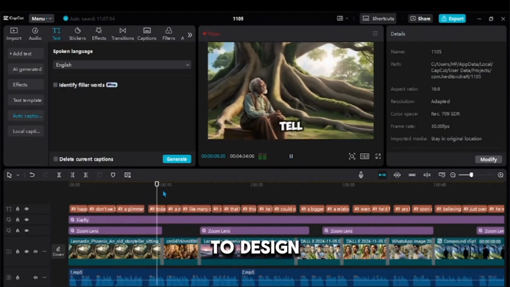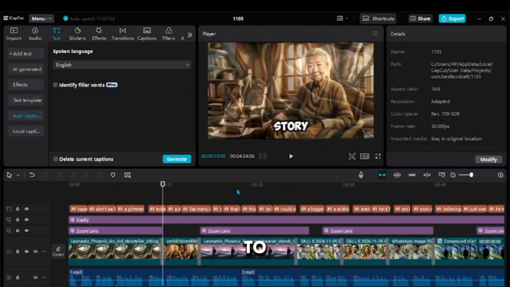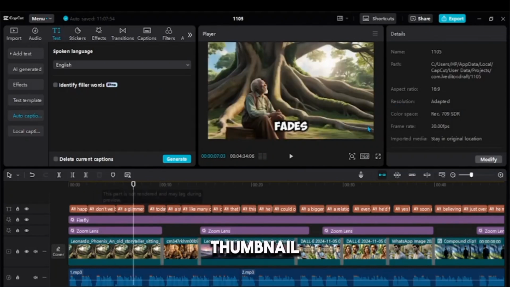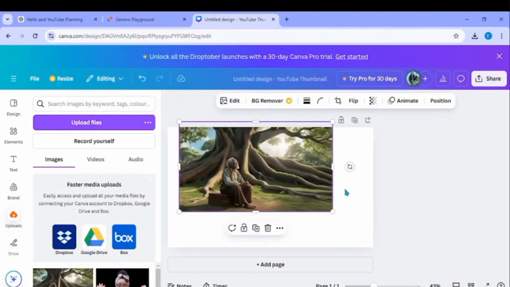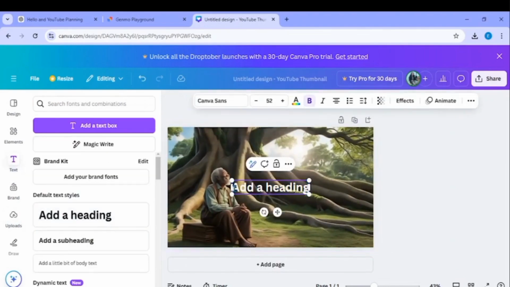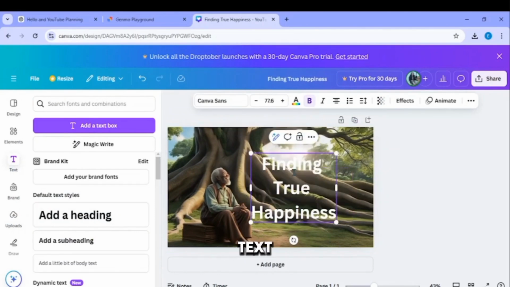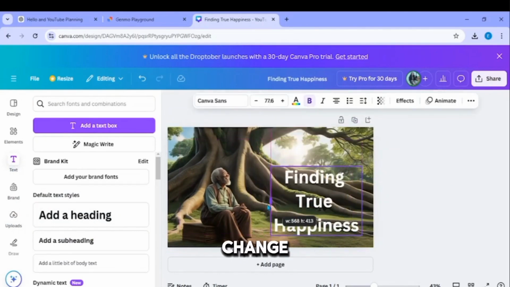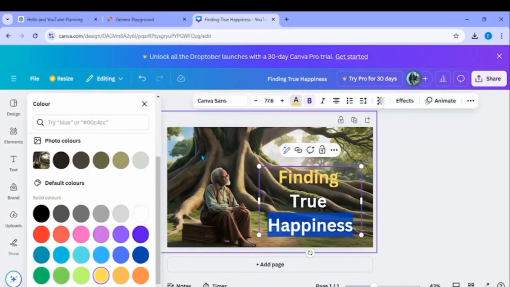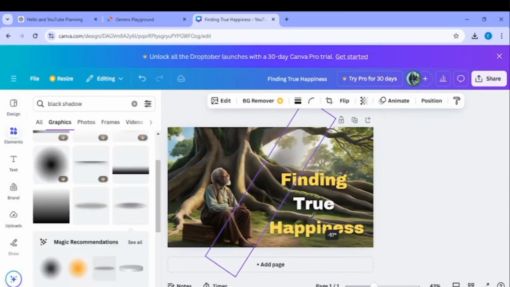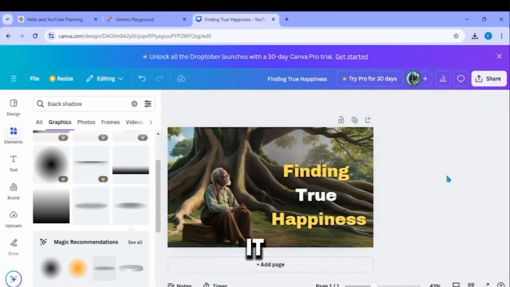Bonus step: we want to design our thumbnail and banner. To create this, we'll head over to Canva. To design the thumbnail, import the image of your choice. We have already downloaded some images. We can pick any of the images, add text to it, and adjust it. We want to change the color of some text. We add shadow effects on the lettering, and that is all. We export it and it's saved.